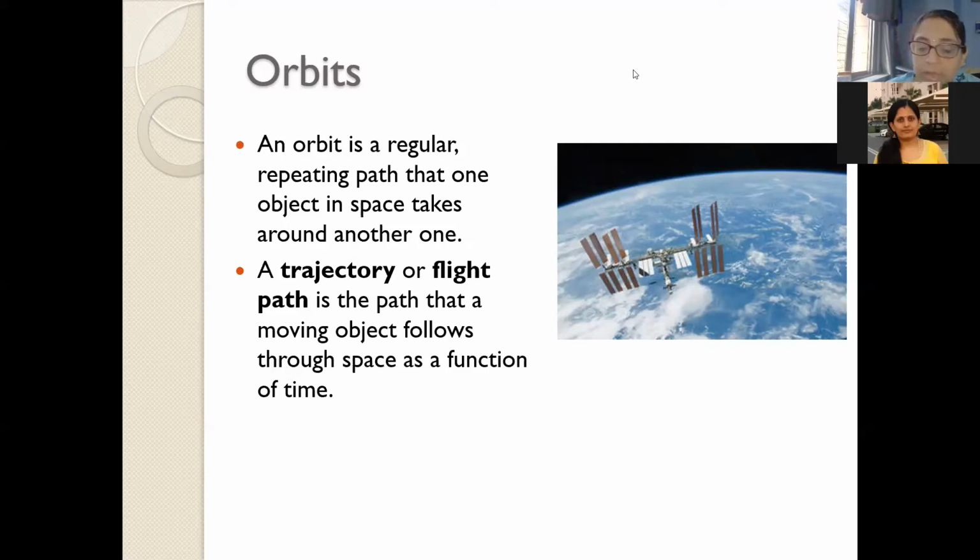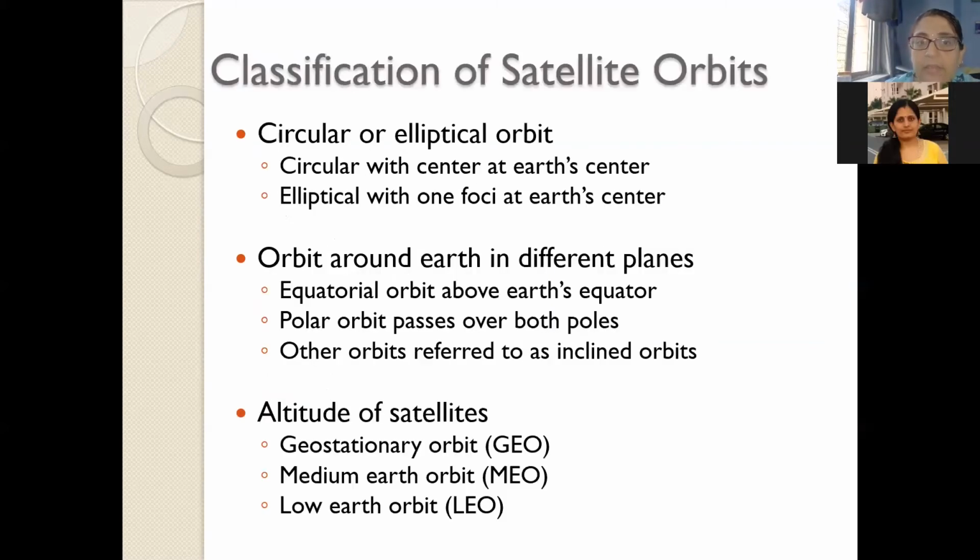Okay, the next thing that we did was classification of the satellite. So three major classifications that we have seen: depending upon the shape of an orbit, it is circular or elliptical.